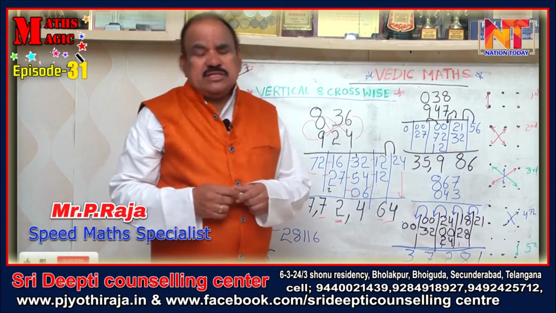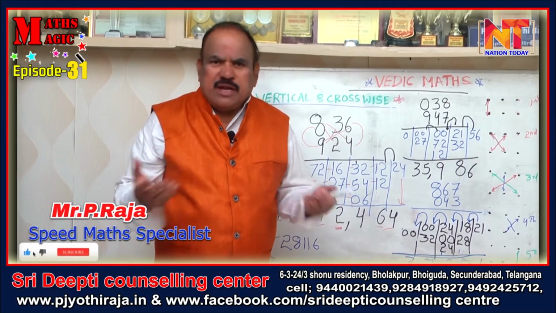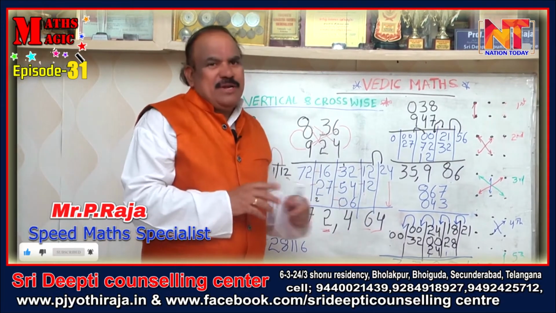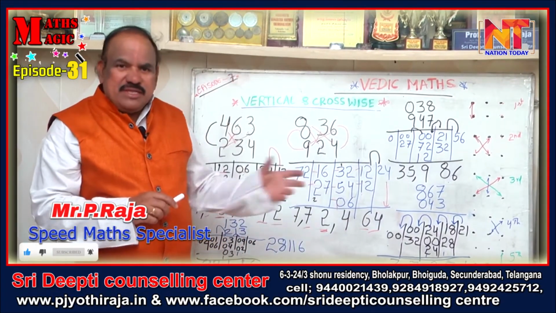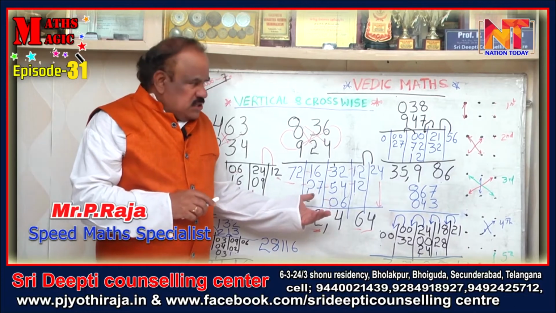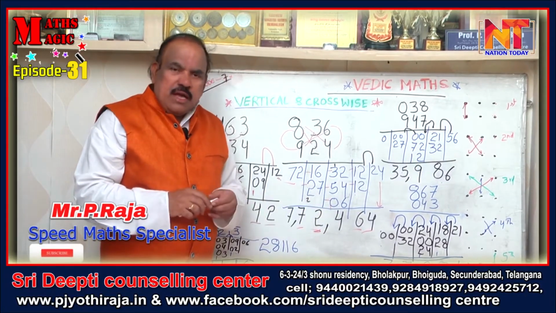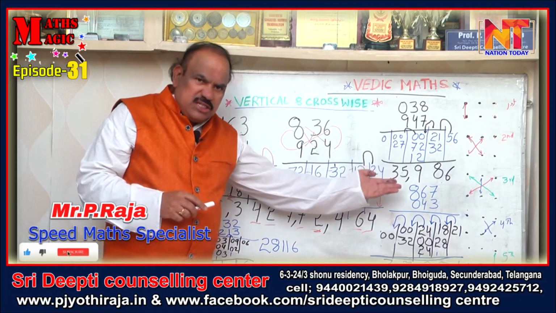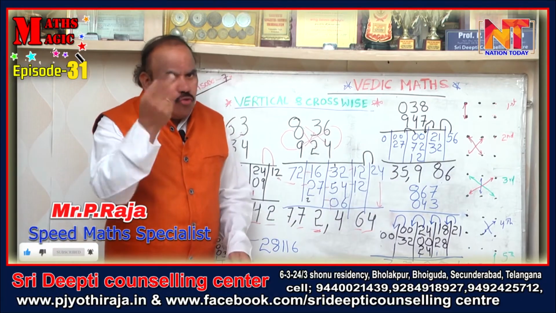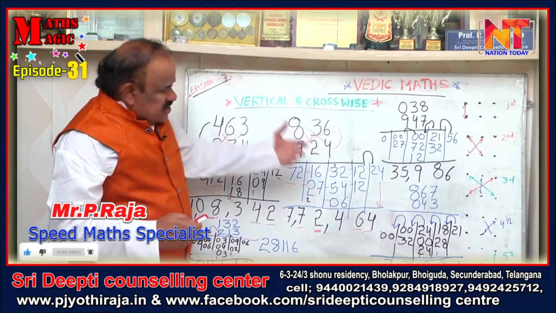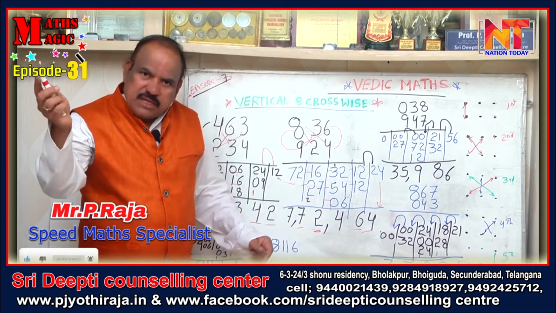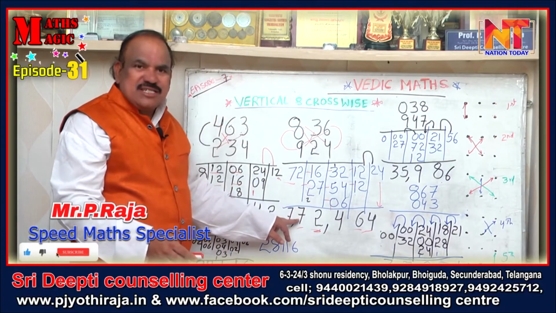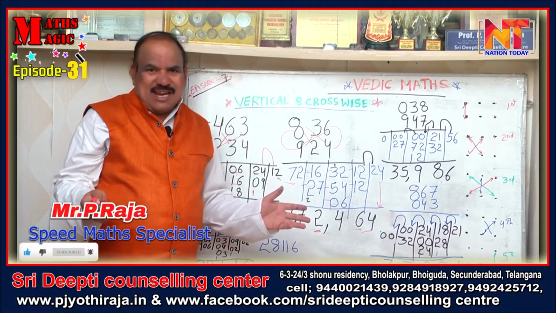Okay, definitely some people say, suppose I don't need it because I have a calculator, everybody has a smartphone, they will put it in. But children need this, because some people ask me what is the use. By giving this, when you know two methods, suppose I make a mistake here, I know the conventional method, I can cross check it. Suppose that method is right, you can cross check it. So definitely you get the correct answer.